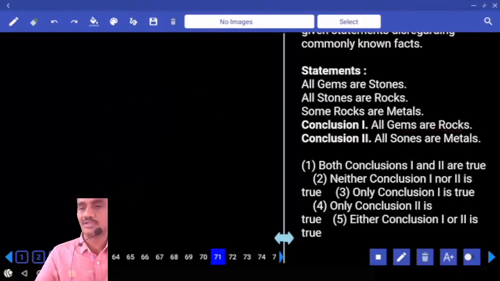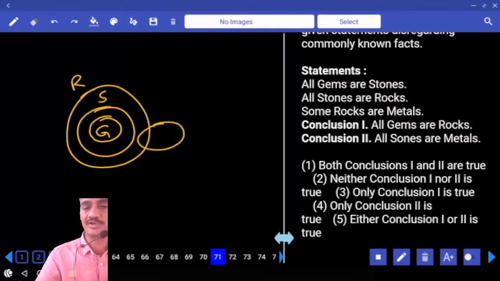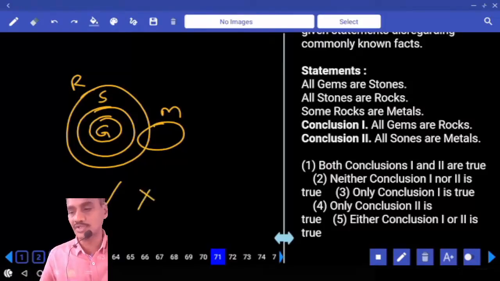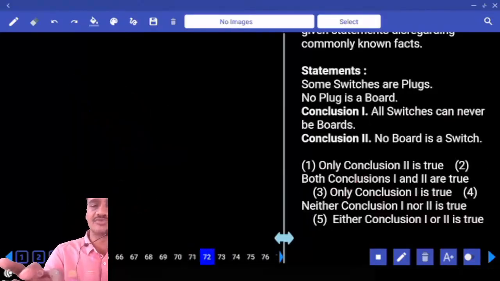Then 71. All gems are stones. These are the gems that are stones, and all stones are rocks. Gems that are stones, and all these stones are a part of this rock. And some of the rocks are metal, rock and metal. All gems are rocks, definitely true. All stones are metals, that is false. Only one, it is an affirmative, that will be true forever. Choice 3, 71.